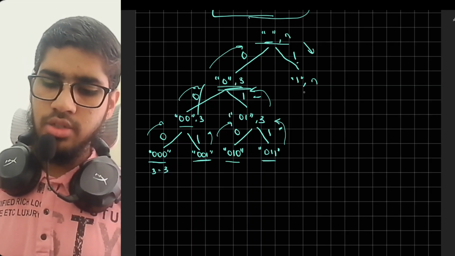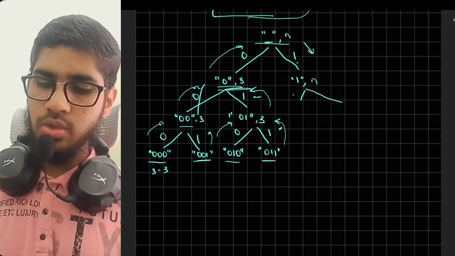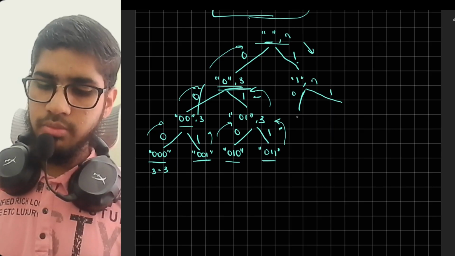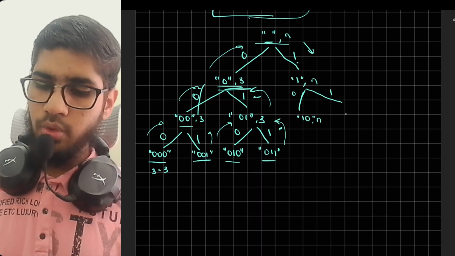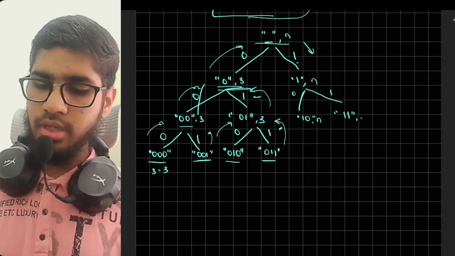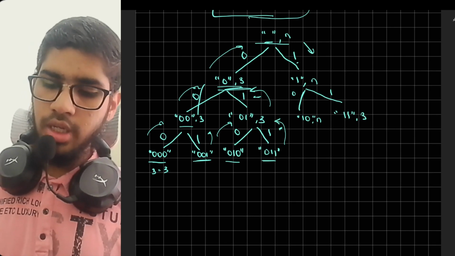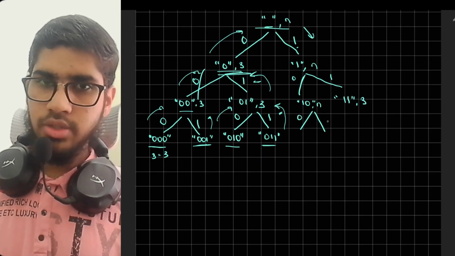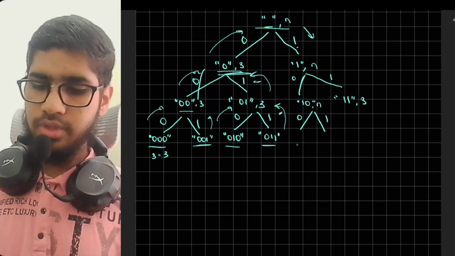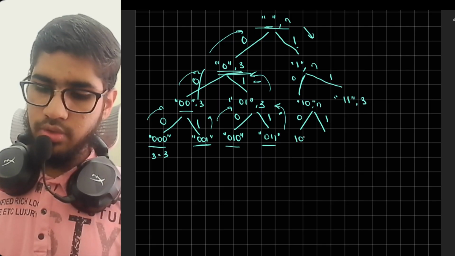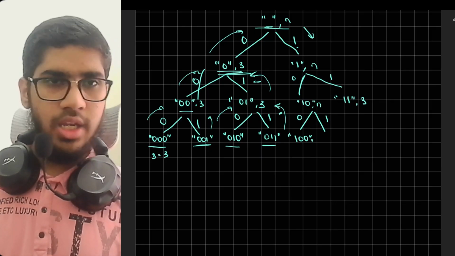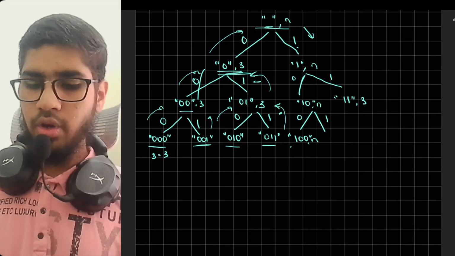And as it is, this would further call two recursion calls to add 0 as well as 1. If we add 0, then it becomes 1, 0 and n as it is. And this would add 1, 1 and my n is 3, that is as it is. Okay, so this function would further call two more recursions to add 0 and 1. Are you understanding? So let's continue. So 1, 0, will add 0. So this would become 1, 0, 0 and n as it is our parameter. So this way we have got another output.